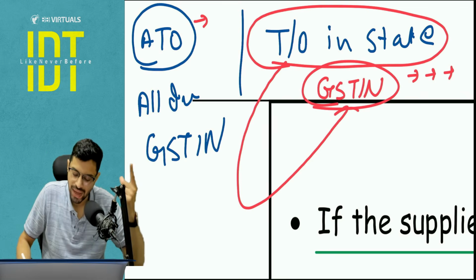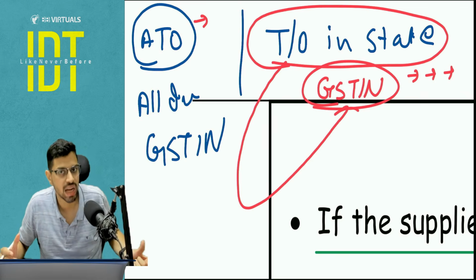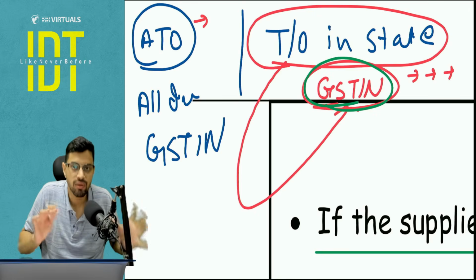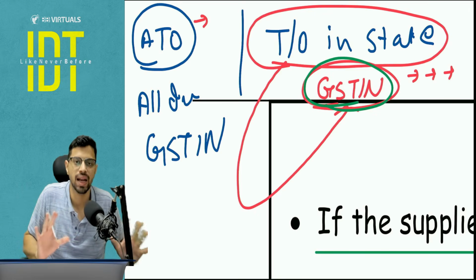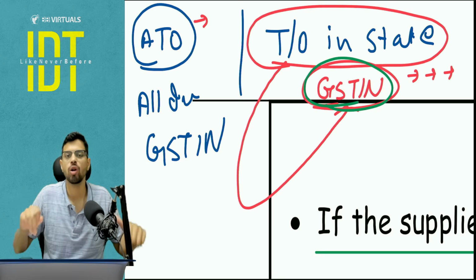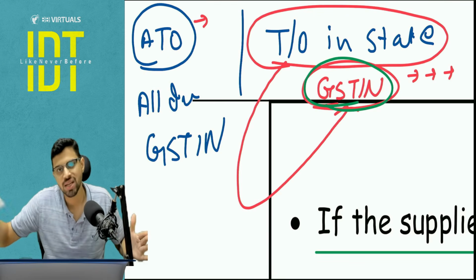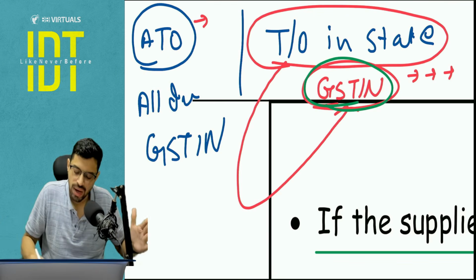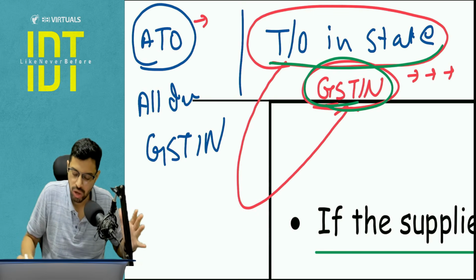Because when the payment of taxes will be done, when the payment of composition levy will be done, a particular GST will be doing it, not on an all India level. As a company, let's say I have 5 units in 5 different states, we are not going to be filing one return. Every GST is going to be filing its separate return. So payment and payment related things happen, and the rates are linked to turnover in a state.